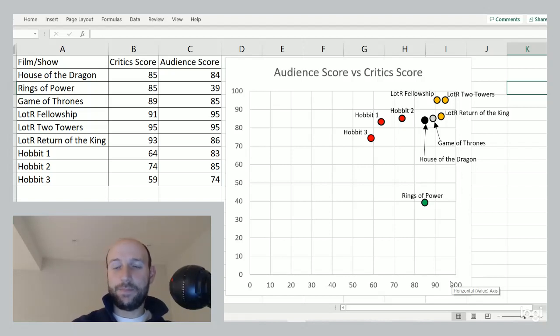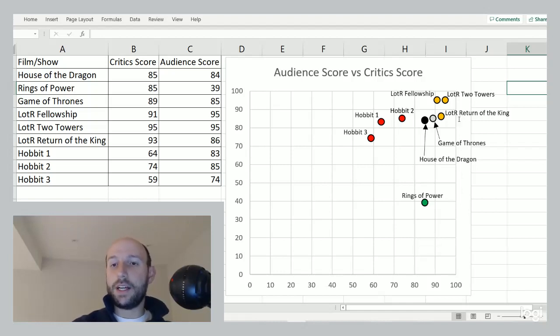So if we imagine a diagonal line that goes from bottom left to top right, any dots along that line mean that the audience and the critics pretty much agree. Anything above that line means the audience liked it more than the critics. Anything below that diagonal line means the critics liked it more than the audience.